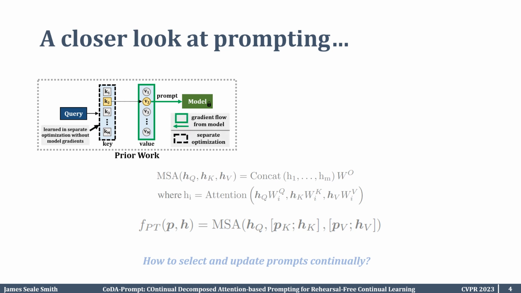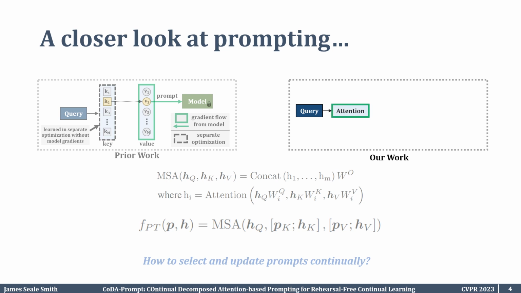Importantly, with L2P and DualPrompt, the key and values of the prompts are learned in separate optimizations. Specifically, the prompts are learned with gradient flow from the model with classification loss, whereas the keys associated with the prompts are learned with a separate clustering-like optimization.